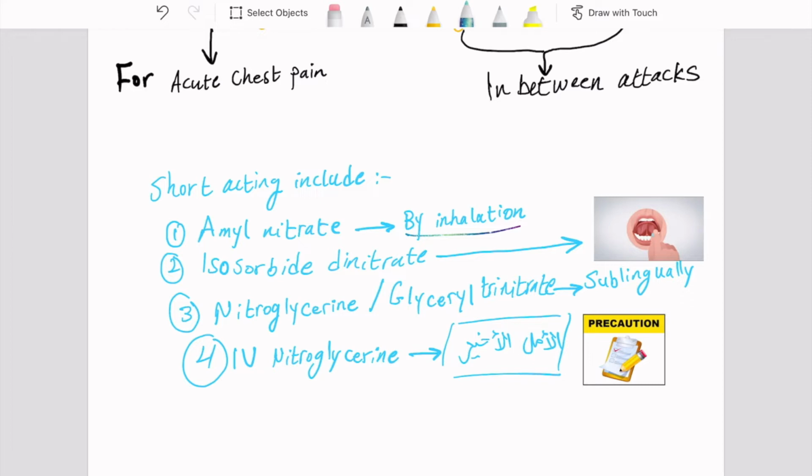IV nitroglycerine, which is the fourth type, is given to patients who are admitted because of acute chest pain, but none of the short-acting drugs worked. Now, please note that this drug is given under a precaution. But why do we give it under a precaution? Since it can cause widespread vasodilation. Vasodilation causes hypotension, and this can result in reflex tachycardia, which is so harmful to patients with MI.